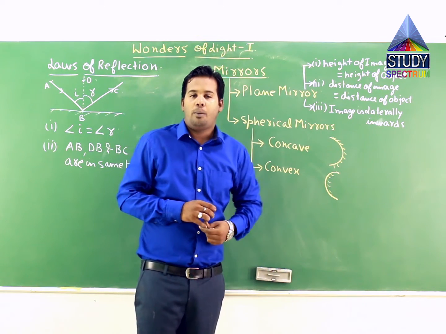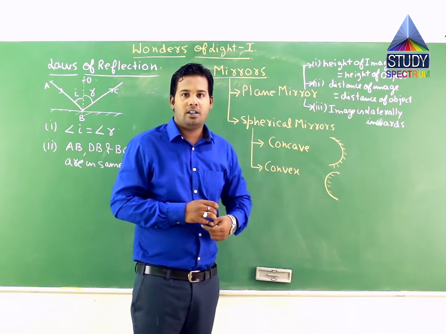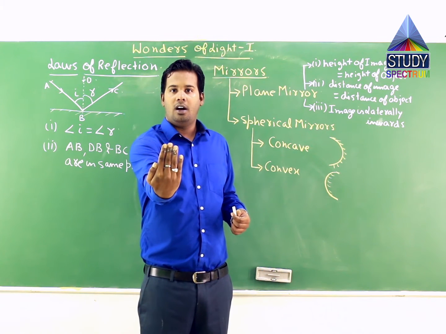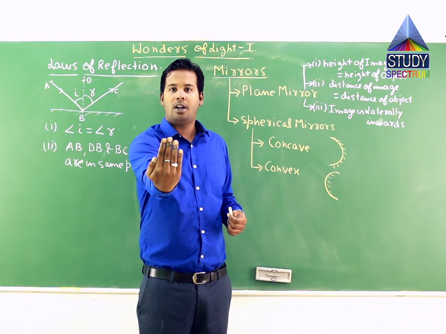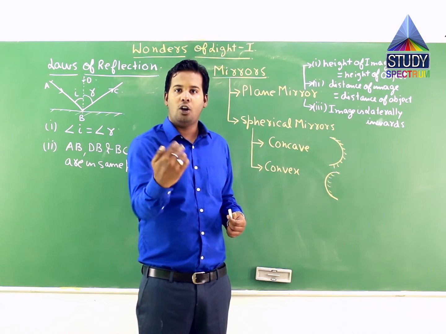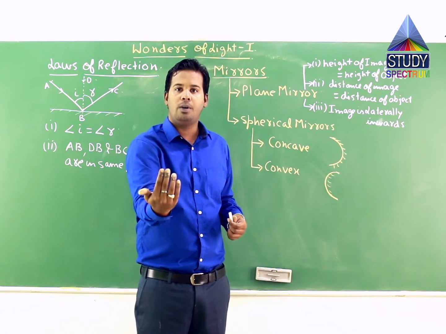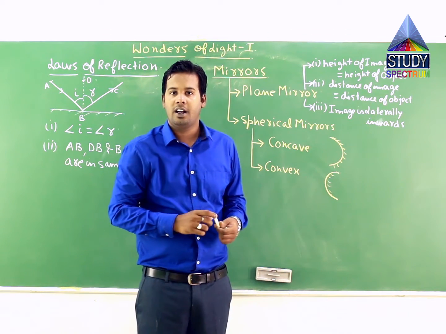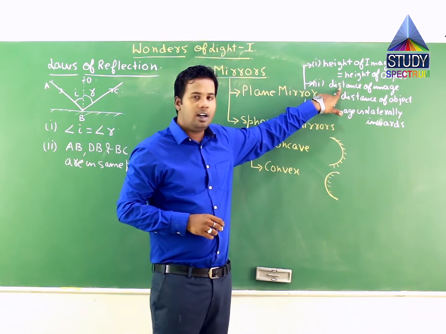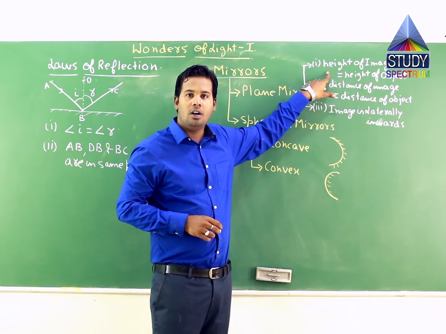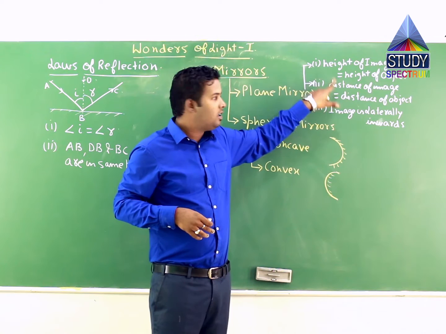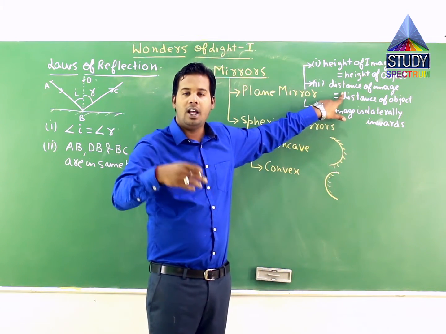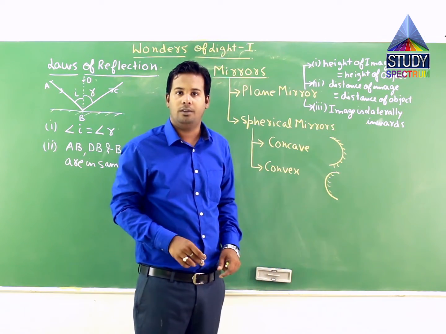Now the second property which I have written is distance of image is equal to distance of object. Now suppose the mirror is say 15 centimeter or say 30 centimeter away from me. You will find your image will also be exactly 30 centimeter away from that mirror. Correct? It means the horizontal distance. The first property was vertical distance, vertical height. The second property is the horizontal distance from the mirror of the object and of the image will be equal.